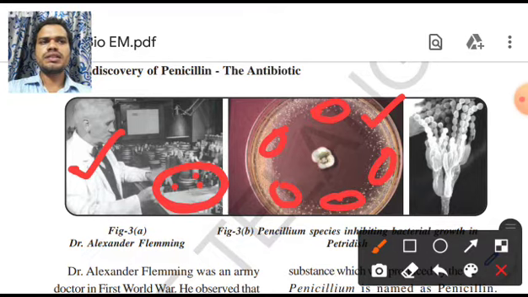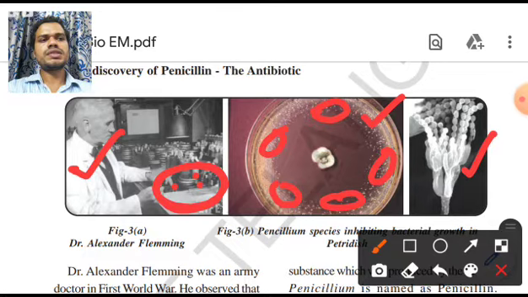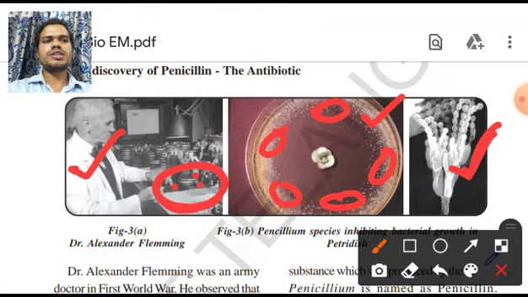It means the fungus helps in killing the bacteria. Then suddenly he got the idea of selecting that fungus, and he separated the fungus. Again he developed Penicillium notatum, and successfully separated a special liquid